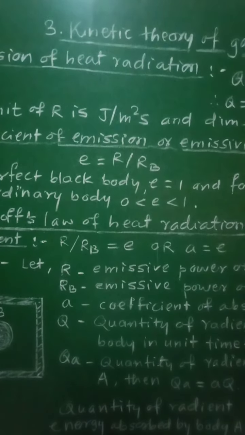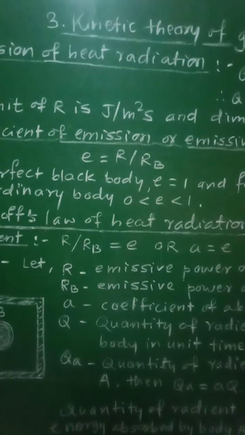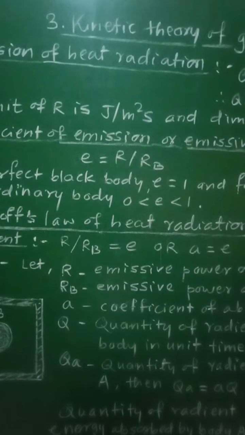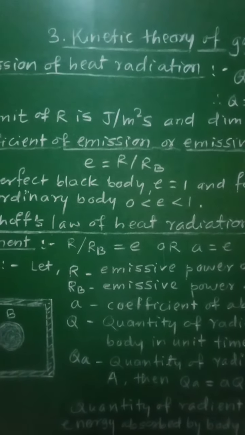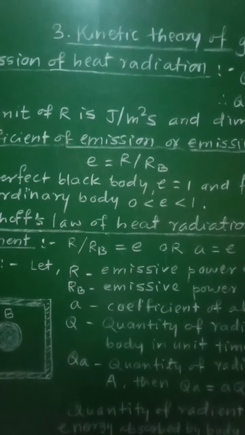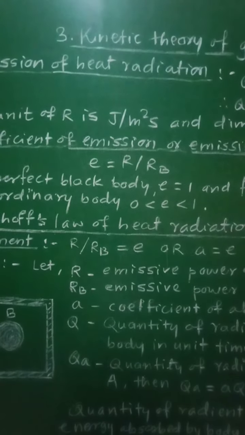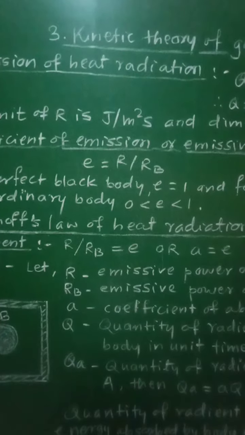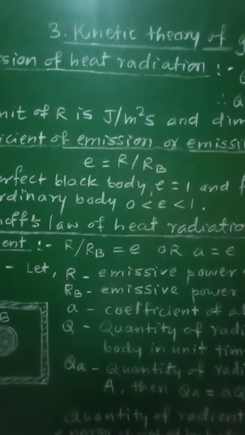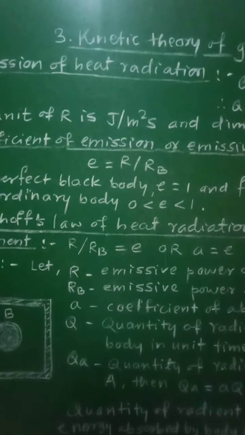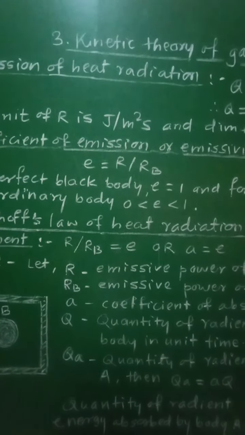The amount of thermal radiation emitted per unit time depends upon the nature of the emitting surface, the area of the surface, and its temperature. Hotter bodies radiate at a higher rate than the cooler bodies.